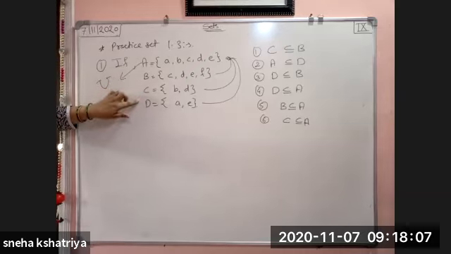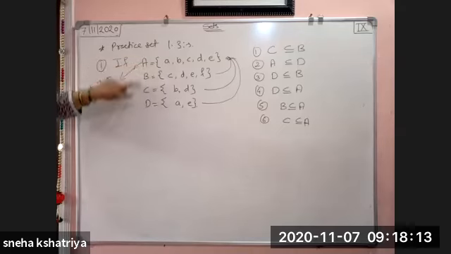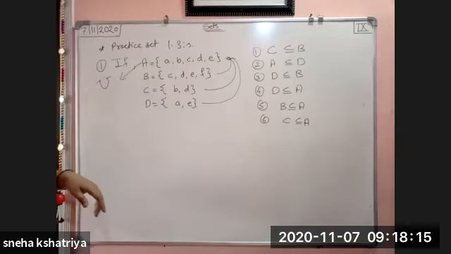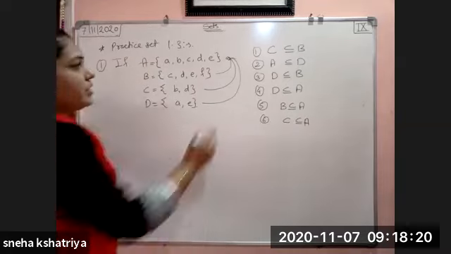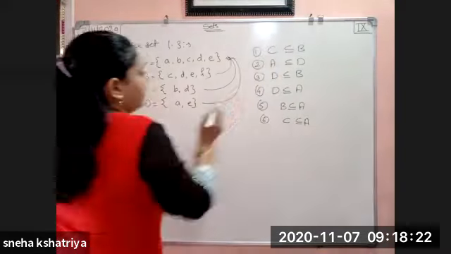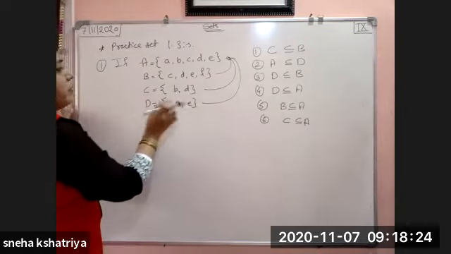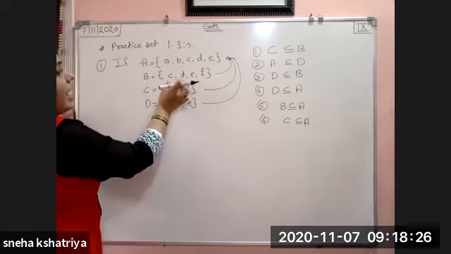It is not denoted by U, but it doesn't mean that it is not the universal set. In this question, this A becomes your universal set. Okay. Now, what is given first? C is a subset of B. Means all the elements of C should lie in B.